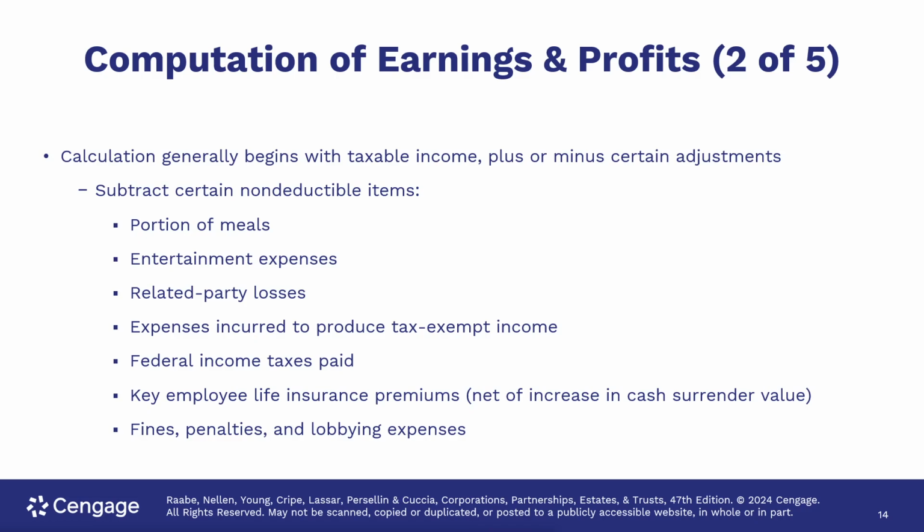The subtractions are certain non-deductible items, such as portions of meals. Meals are generally 50% deductible. Entertainment expenses are not deductible. Related party losses, not deductible. Expenses incurred to produce tax-exempt income, not deductible. Federal income taxes paid, not deductible. Key employee life insurance premiums, net of increase in cash surrender value. And fines, penalties, and lobbying expenses are also non-deductible.